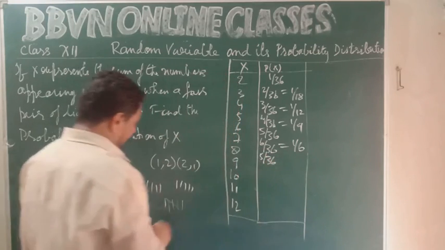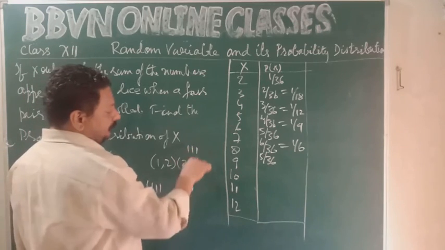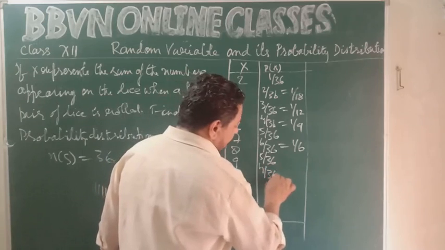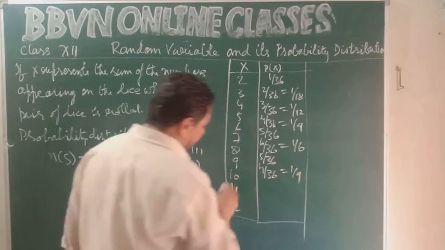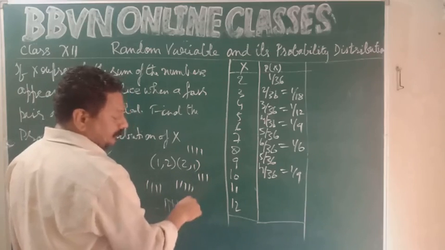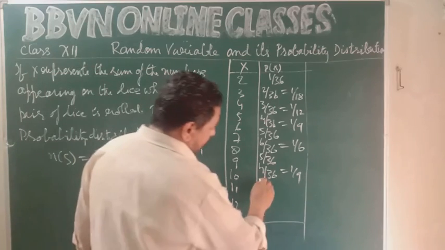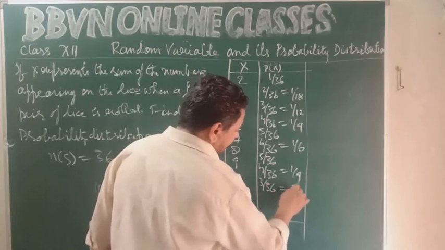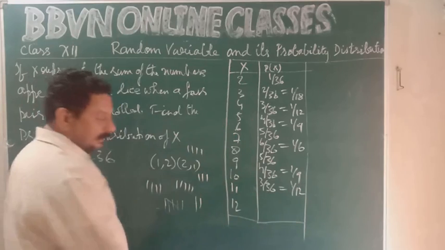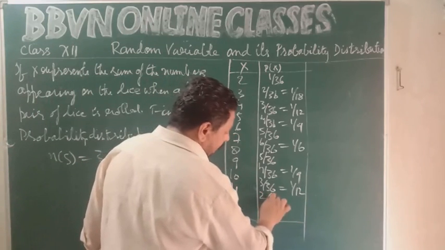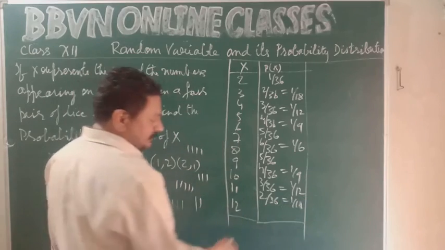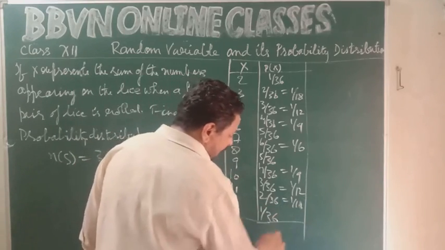Then 9: 3, 6, 6, 3, 4, 5, 5, 4, no other chance. 4 upon 36, that is 1 upon 9. Then how do we get 10? 4, 6, 6, 4, 5, 5. Any other chance? No. So 3 upon 36, that is 1 upon 12. Then 11: 6, 5 and 5, 6, only 2 chances to get 11. 2 upon 36, 1 upon 18. 12, there is only one option, 6, 6. So 1 upon 36. Right?